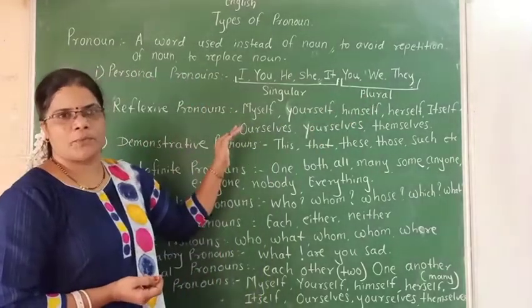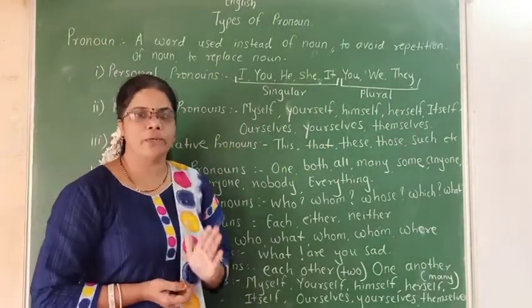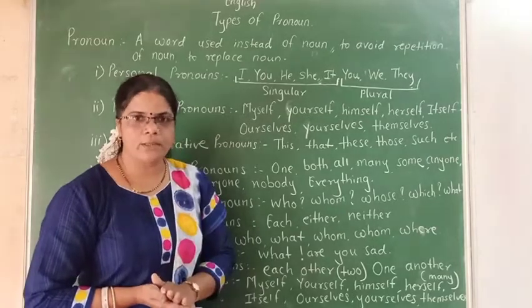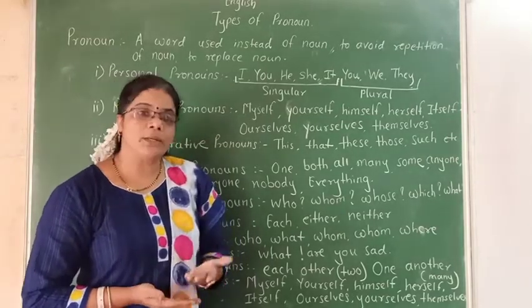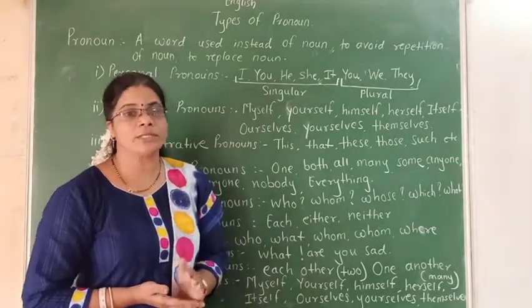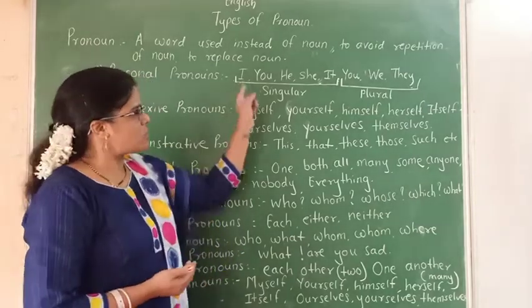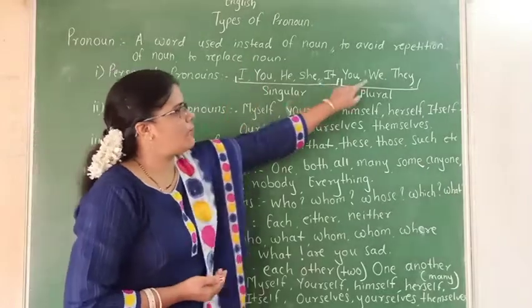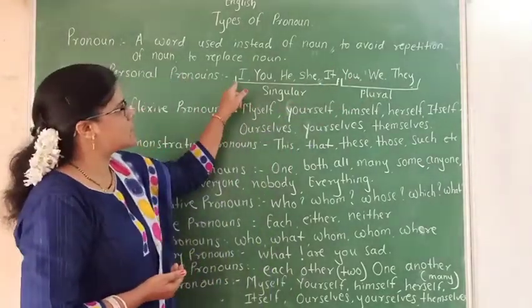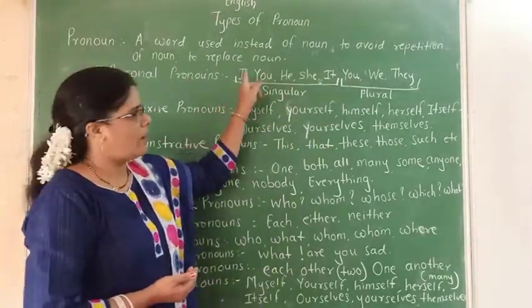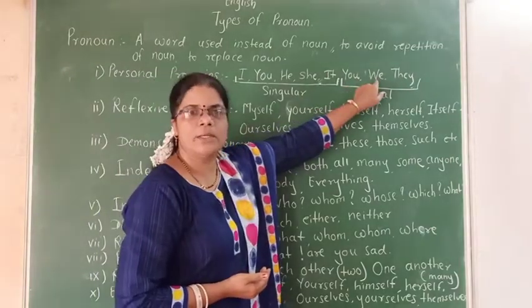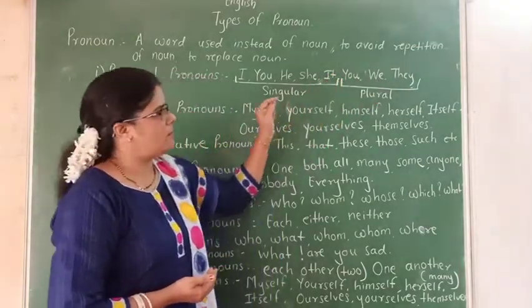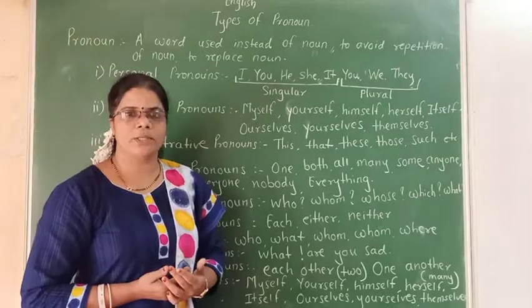Then these personal pronouns we can use as first person, second person, and third person. First person pronouns in English are I and we. First person singular is I, and first person plural is we. What is the meaning of first person?